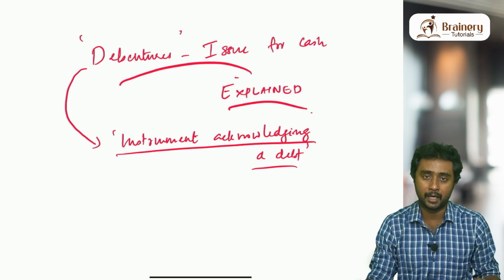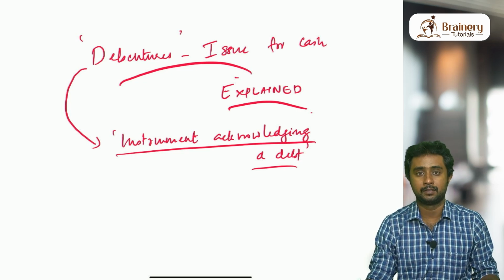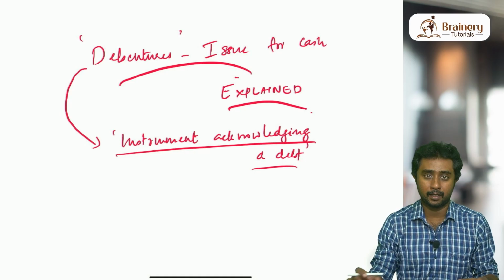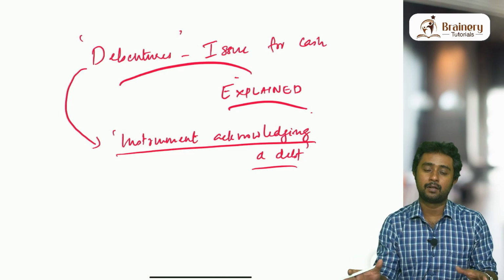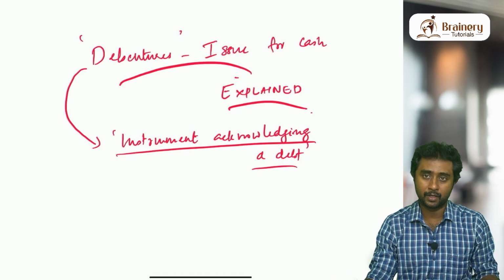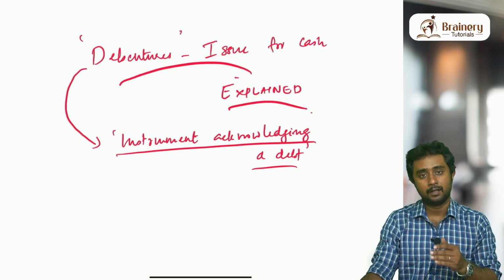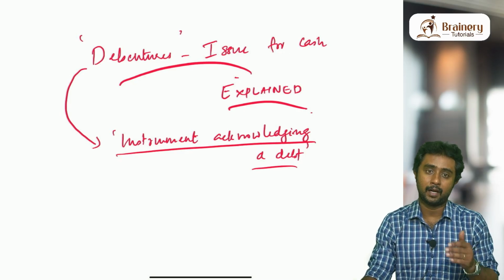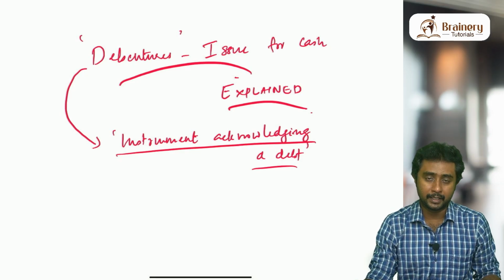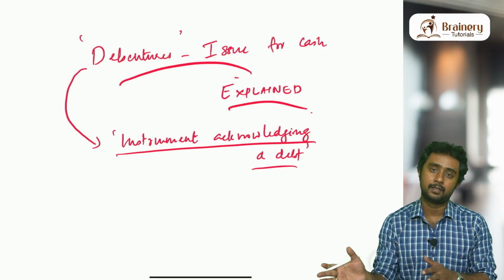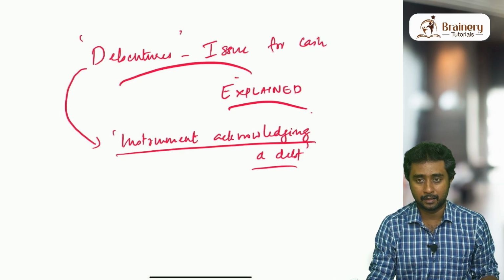They can take part in the management of the business, especially equity shareholders. They are in complete control of the company, as and when they wish, and they have voting rights. Many such privileges are there for such people.